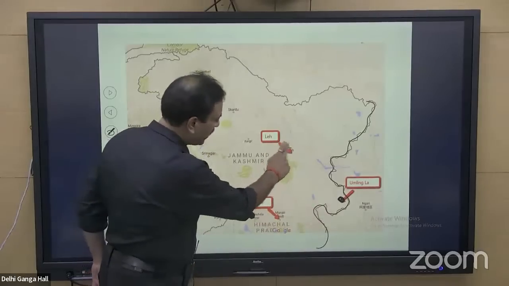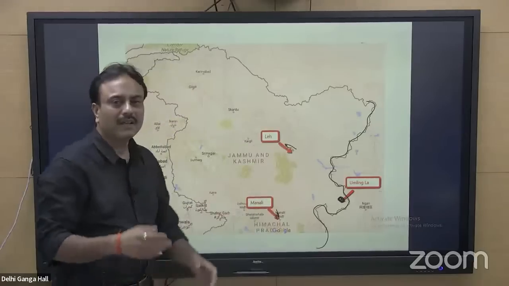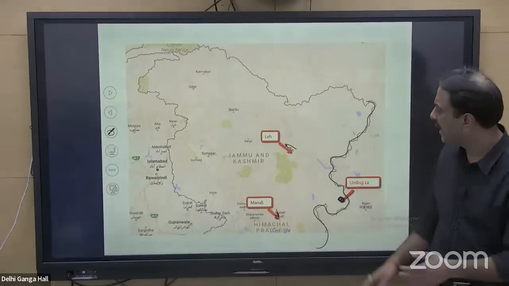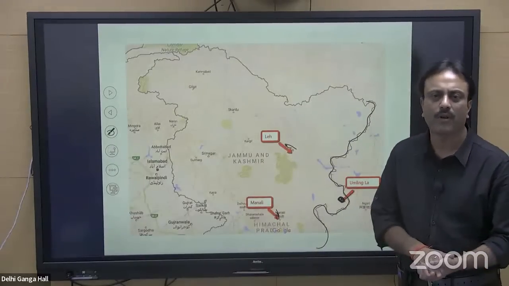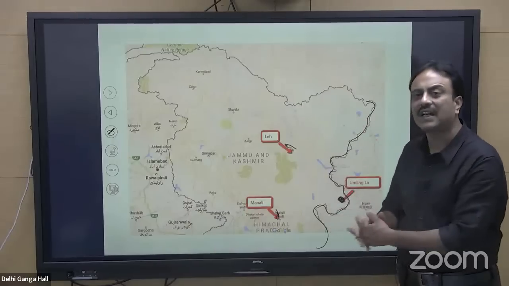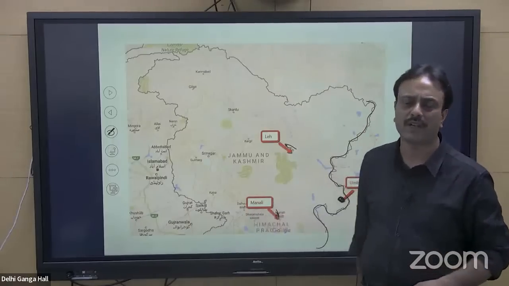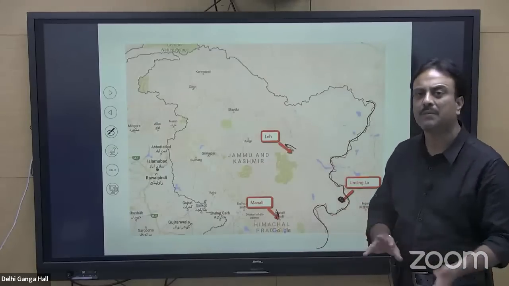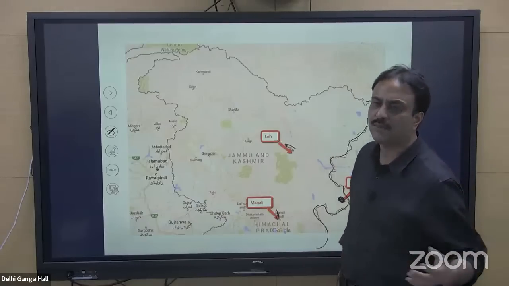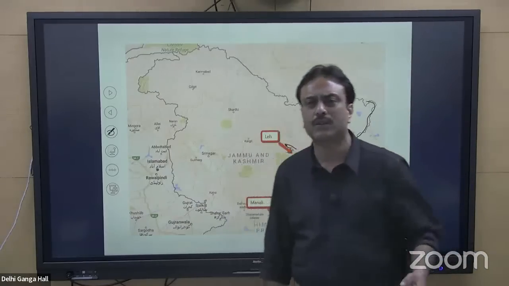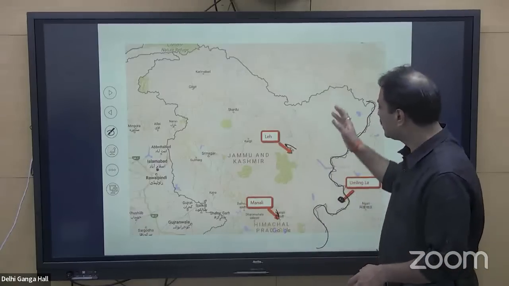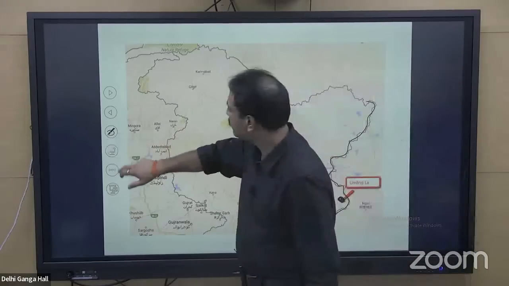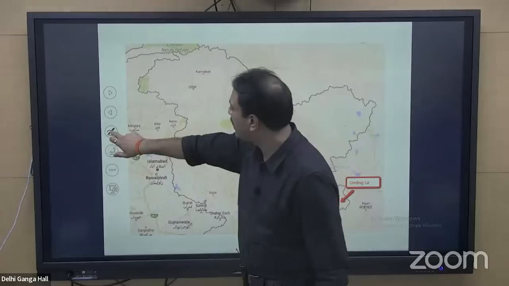Leh is located over here. Manali is located over here. The entire border area of India with China, that is the LAC, line of actual control, is very, very relevant for your UPSC exam. This region has again been at the center of debate in the last 2 to 3 years. Right from the pandemic up till now, this region has seen some disturbance or the other, be it the Galwan Valley disturbance, be it Patrol Point 14, be it Pangong So Lake, be it any particular region. So this region will be very, very important. That is Umlingla, the world's highest motorable road.